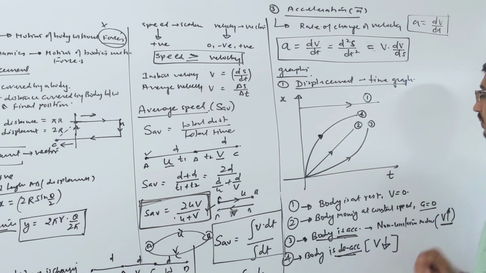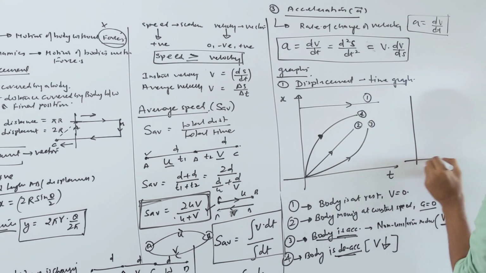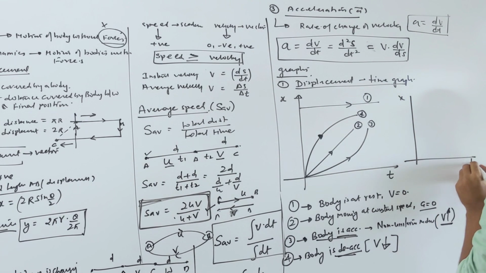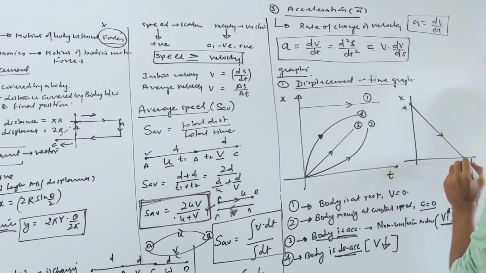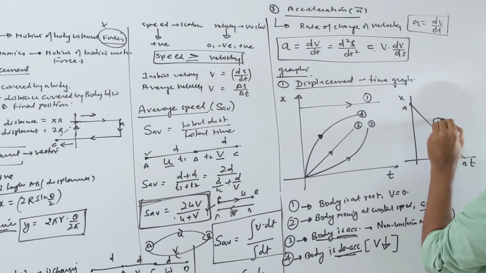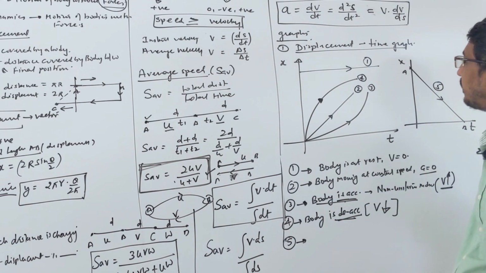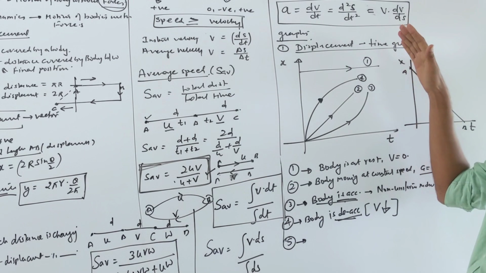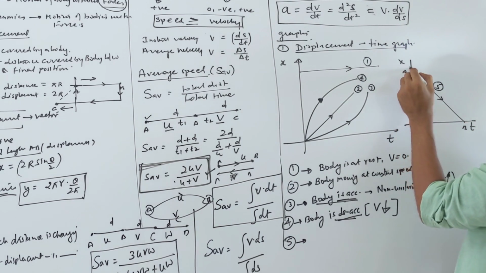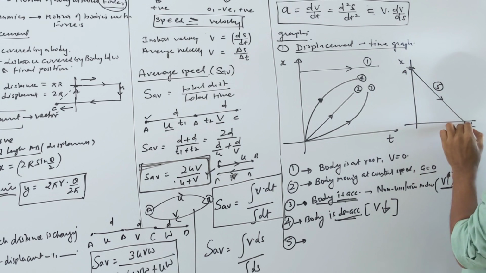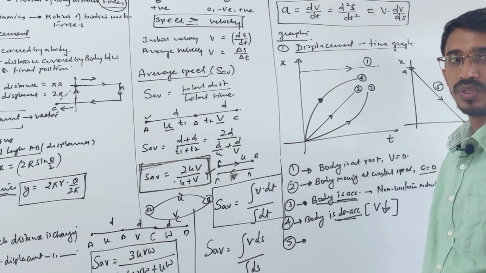Then you can have this type of curve also. I cannot draw it here, so I am drawing it separately, but it's the same displacement versus time curve, where your body is coming from A to B that way. So this is curve number 5. In this curve you see that your displacement is reducing and coming towards 0, correct? Displacement was at a maximum at the start, and at the end of this time your displacement is 0, which means your body is returning back to its original position, right?